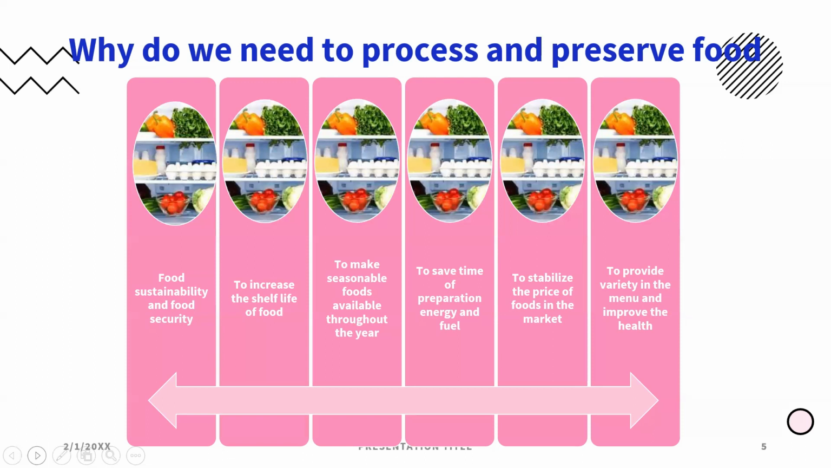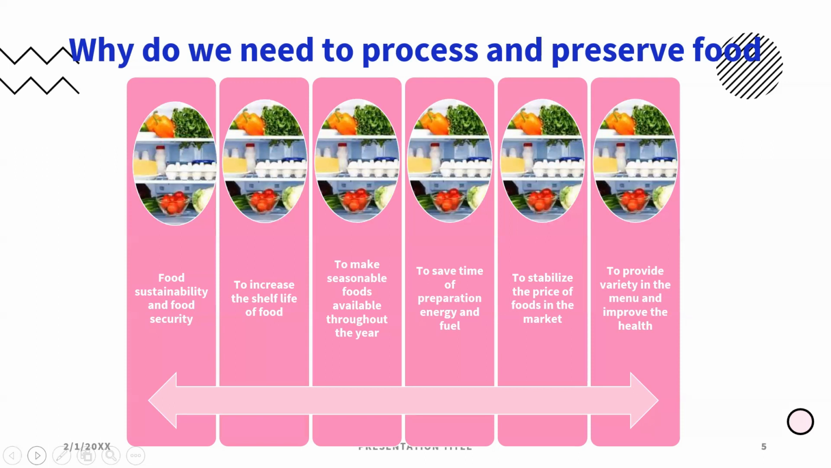For example, if you are a student staying in a hostel, he will not be able to prepare food at the hostel. So in such cases, he can opt for instant food mixes. These instant food mixes are nothing but processed and preserved food. So this preserved and processed food helps in saving time, energy, and also fuel.